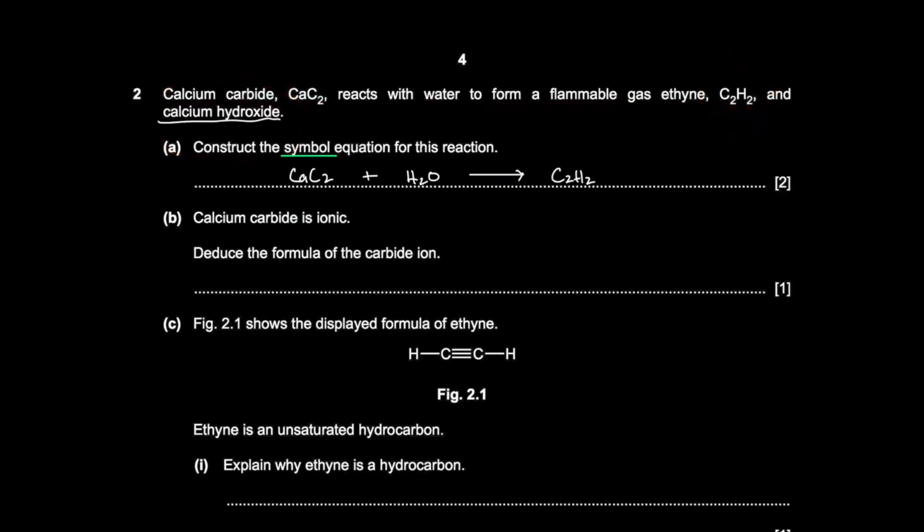Calcium hydroxide is Ca(OH)2. Okay, calcium 2 plus, and then OH hydroxide is 1 minus, right? So that would be Ca(OH)2. Okay. And then to balance this, we're just going to look at the oxygens. We have two oxygens here. So we're going to say 2H2O. And then we have one calcium. We have two carbons, right? We have 2 times 2, which is 4 hydrogens. And we have 2 and 2, 4 hydrogens. And we have 2 oxygens. So everything is balanced.